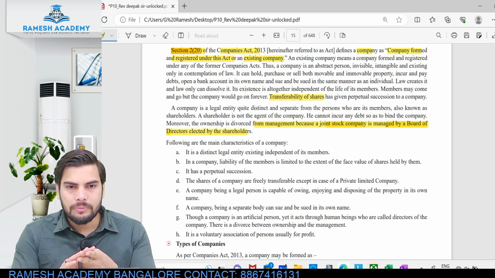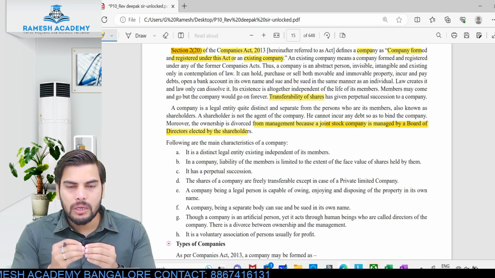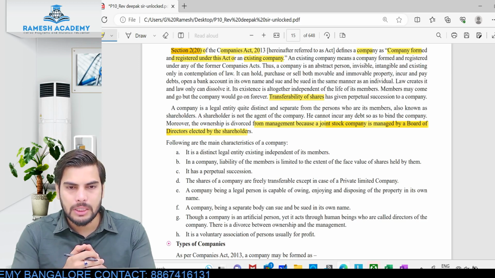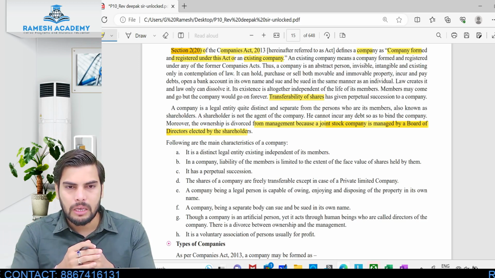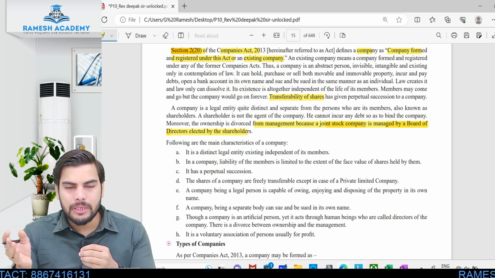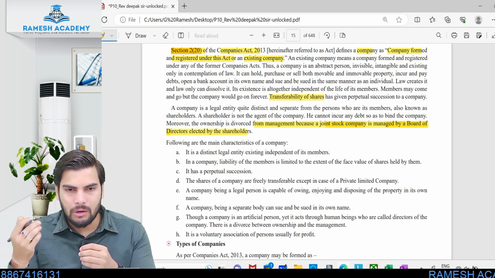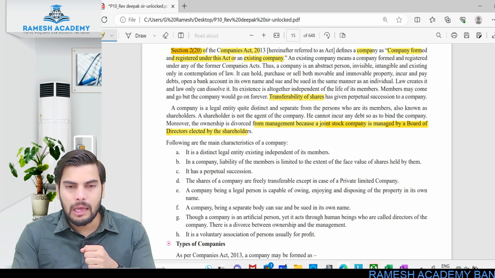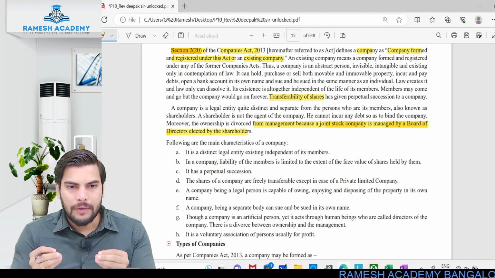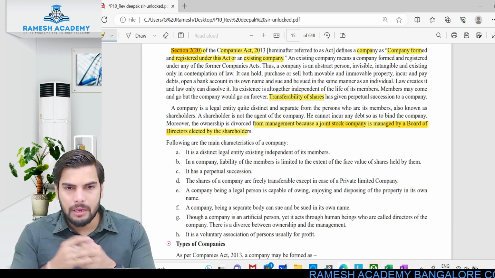What is the second reason? In order to become a shareholder, it is not mandatory that you should be situated in the same place wherein the company is situated. Not required, right? I can invest in Reliance Limited, which is situated somewhere else. I can invest in any company's shares which is situated outside Karnataka or any part of the country. I need not be situated in the same locality. If I've got the money, I purchase the share, I become the shareholder.